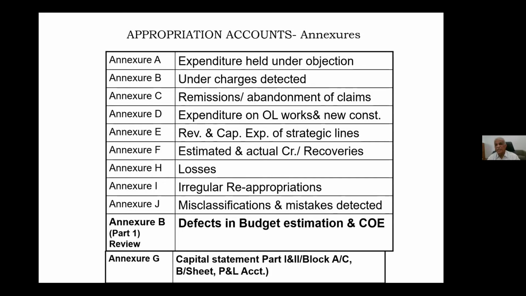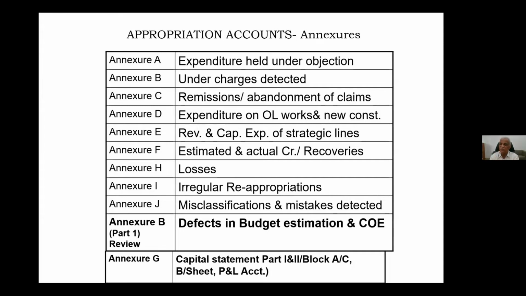But thanks to the merger of the railway budget with the general budget, the misclassification or mistakes have come down. Previously we used to have 16 grants. So something that should go to grant 7 goes to 4, something that should go to 4 goes to 3A. That problem used to be there, but now it is only one grant. So with one grant now, what is there in misclassification? Only 1 or 2 cases.